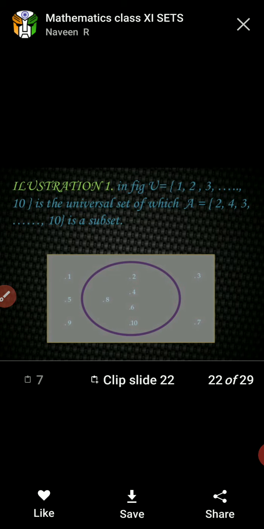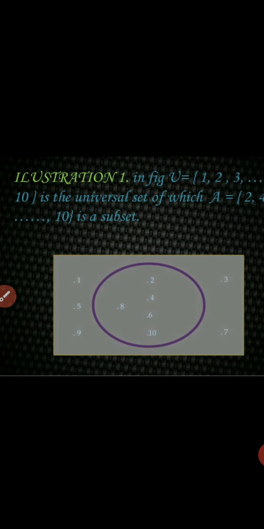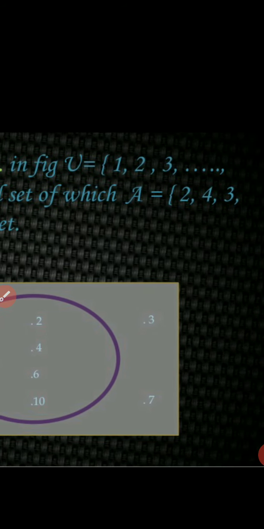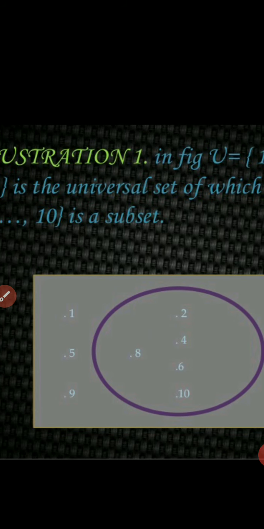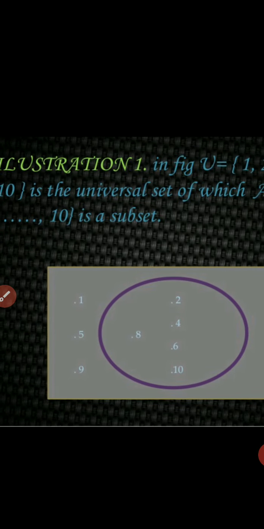Next, illustration, just for a demonstration. In the figure, U equals 1, 2, 3, up to 10, the set of the first 10 natural numbers, is a universal set of which A equals 2, 4, 3, 6, up to 10 is a subset. Right? You can see the diagram like this one.